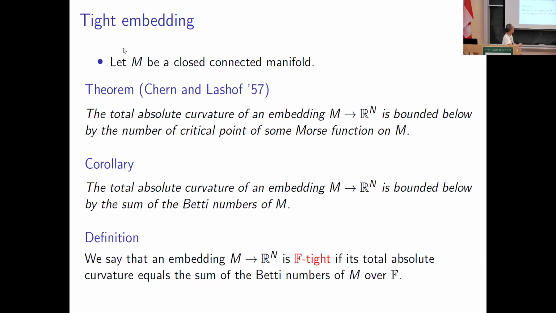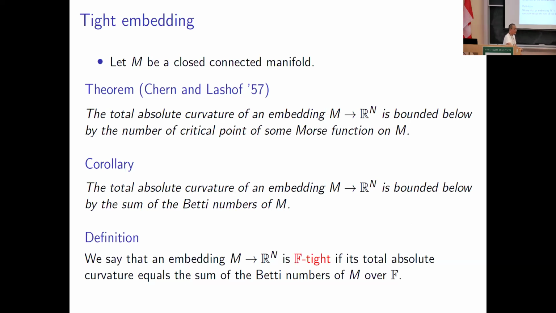This quantity is bounded below by the number of critical points of a Morse function. And of course, the number of critical points of a Morse function is bounded below by the Betti numbers. So we have this corollary: the total absolute curvature of an embedding of M into Euclidean space is bounded below by the sum of Betti numbers.